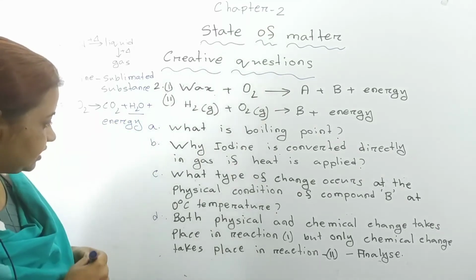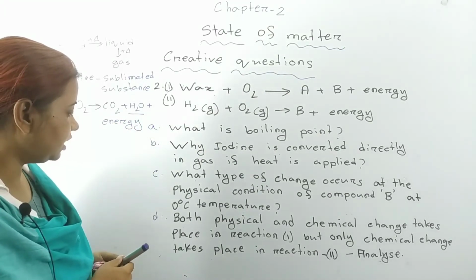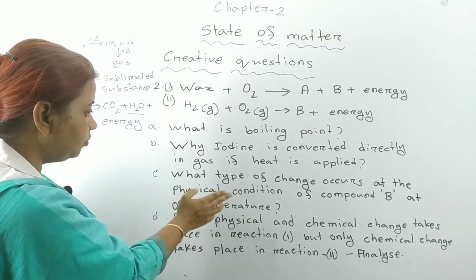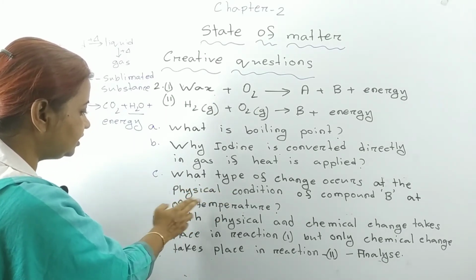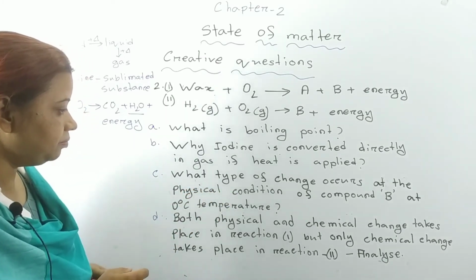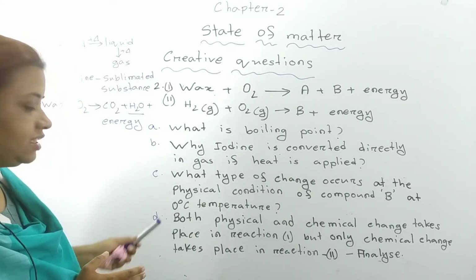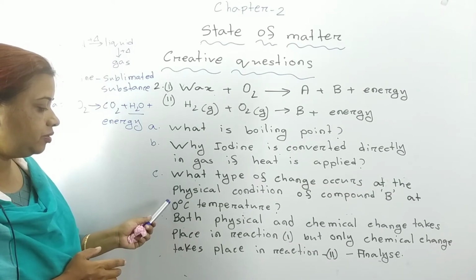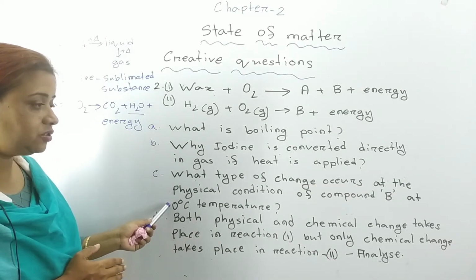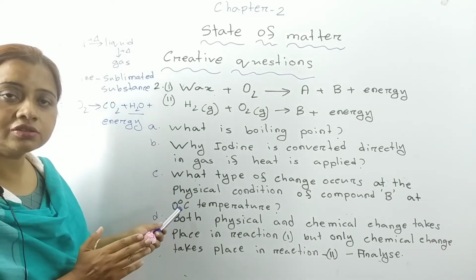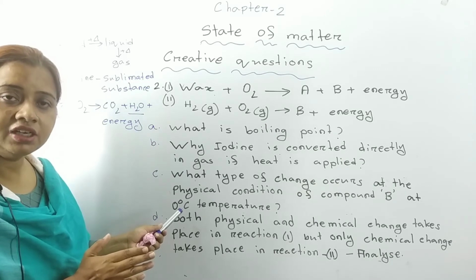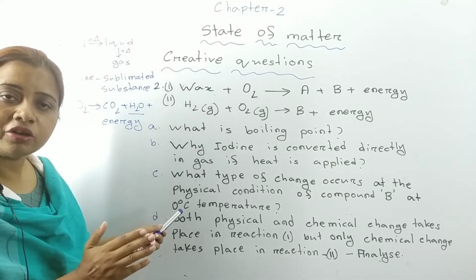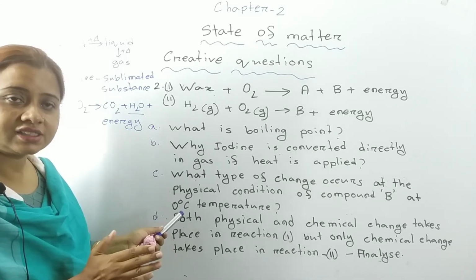Now the question is what type of change occurs in the physical condition of compound B at 0 degrees centigrade temperature. If temperature is decreased to 0 degrees centigrade, water will start to convert into the solid state. That means it will be converted into ice.